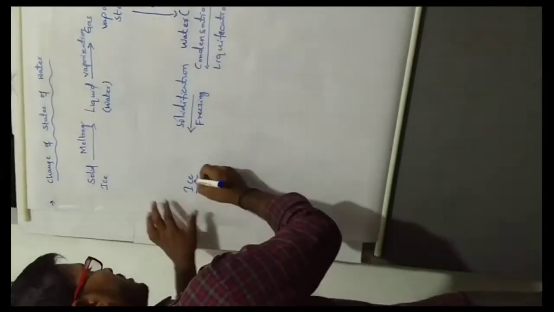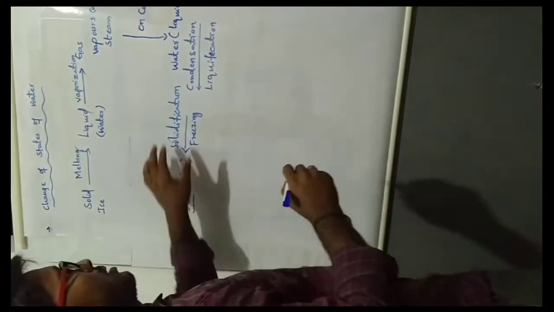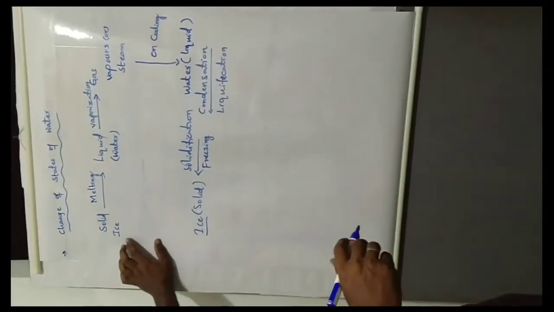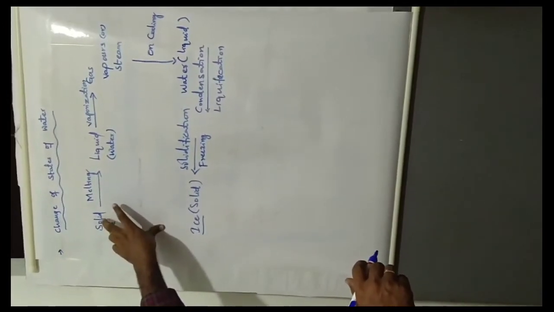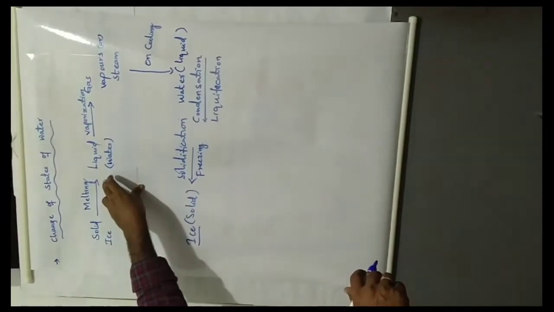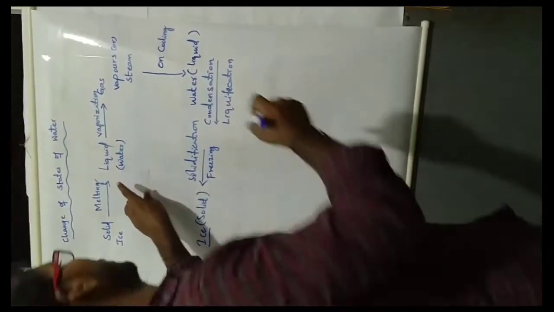So that means ice is solid state. You can observe this diagram or mind map. Generally water is present in solid state, that means ice. On heating, it will change to liquid state, that is the melting process.